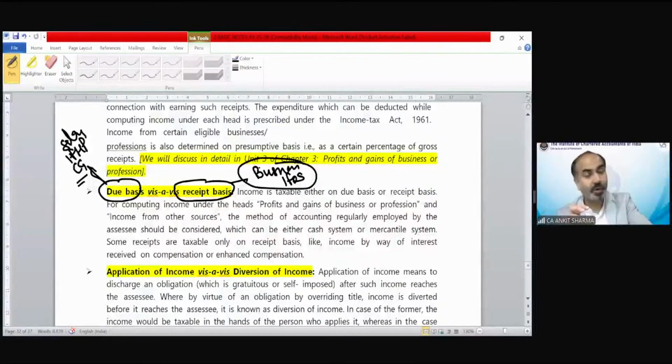So what is this due basis, receipt basis? Again, those are going to be discussed. Those numerical topics we are discussing, like salary, house property, capital gain, will enlighten us about due basis taxability, and business and other sources will give us enlightenment on receipt basis taxability.